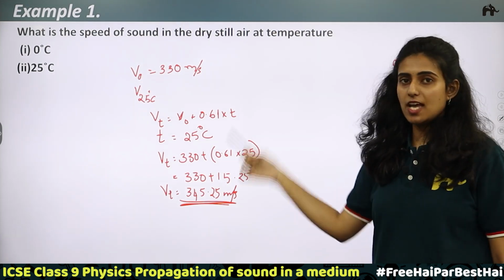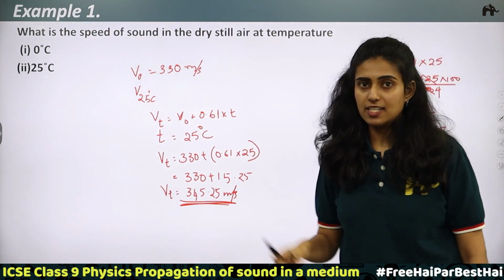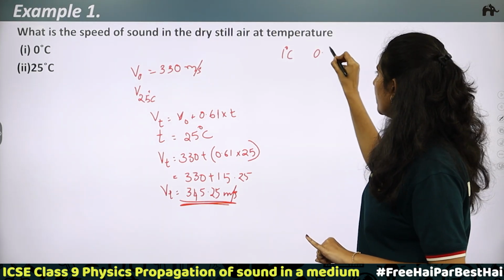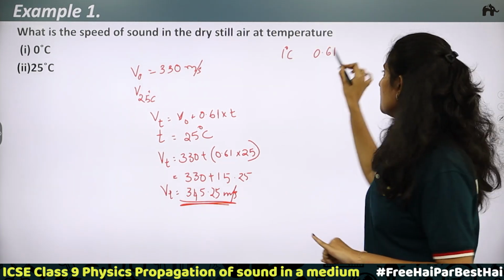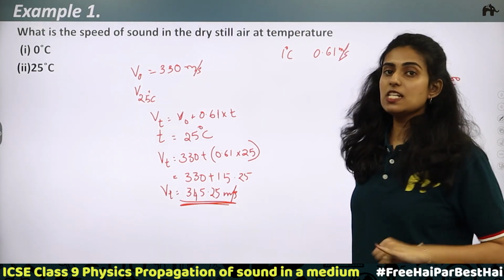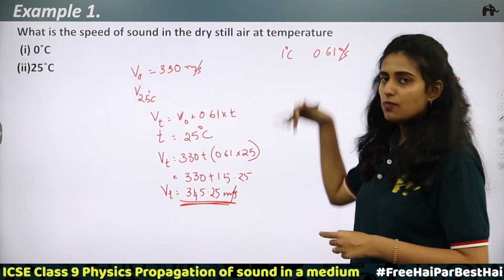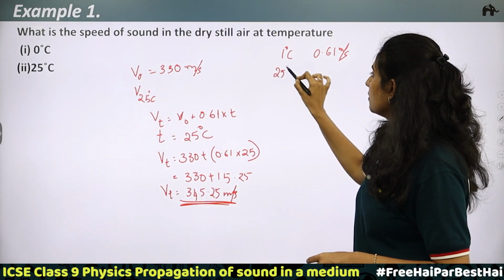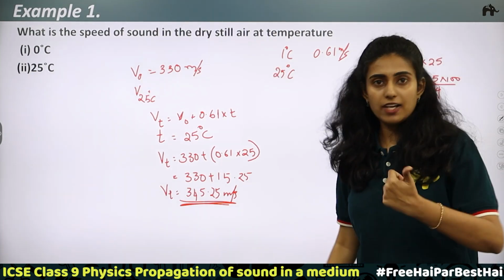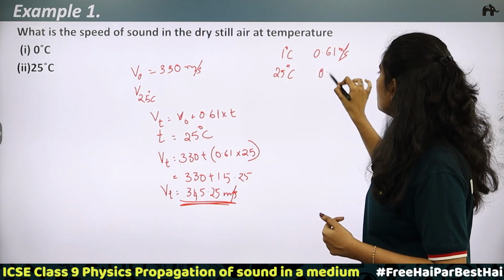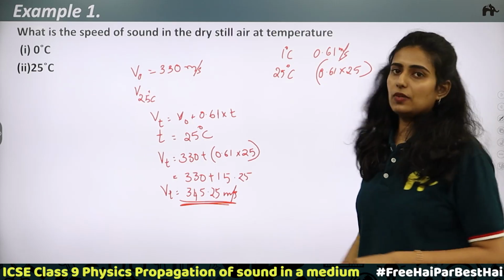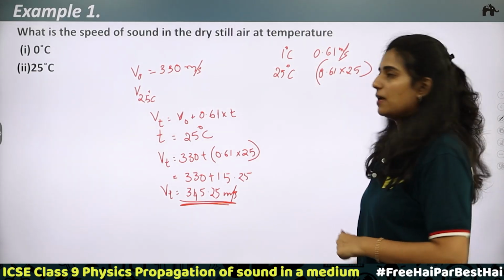Here the temperature has increased by 25 degrees Celsius. For every 1 degree Celsius, 0.61 meter per second is the change in the speed of sound. So, for the next 1 degree Celsius, again this much. So we have a change by 25 degrees Celsius. That is why we are multiplying 0.61 with 25. If it is 20, you have to multiply it by 20.